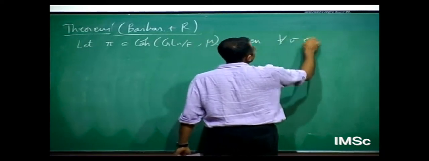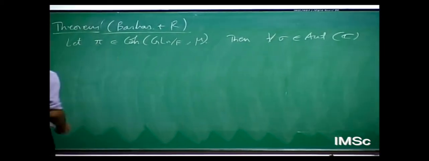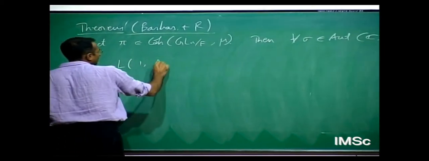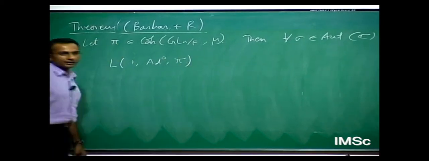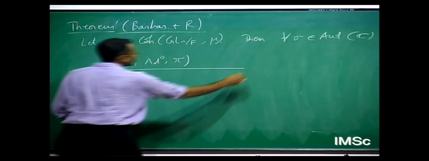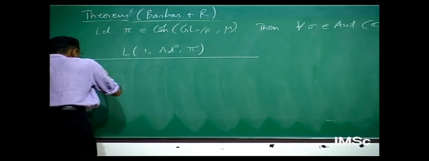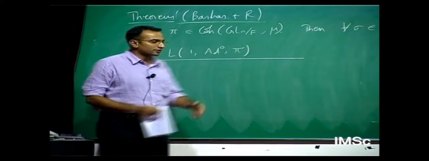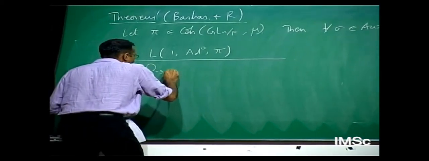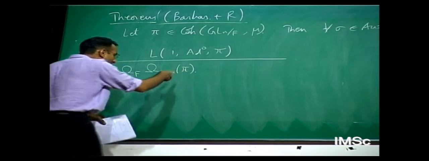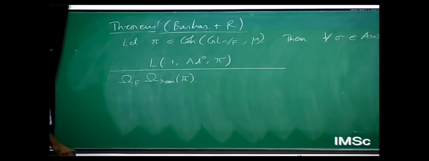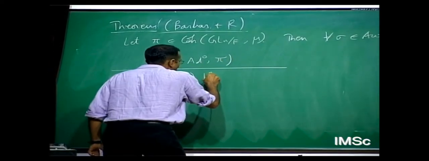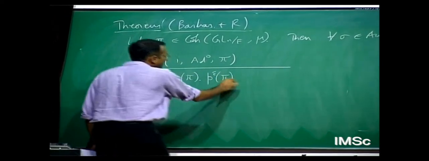Then for every Galois automorphism, I can take all automorphisms of C as a field. If I look at the quantity L1 of the adjoint L function and I divide by a bunch of things, I divide by that omega f, which is really coming from the residue at 1 of the Dedekind zeta function, a bunch of quantities from ramified representations, from the ramified finite places, these periods p epsilon pi.